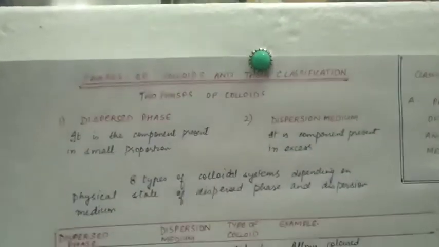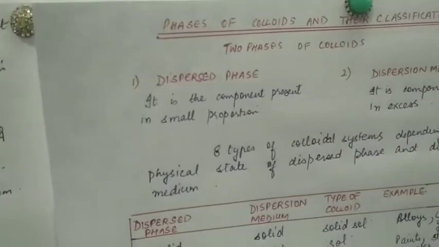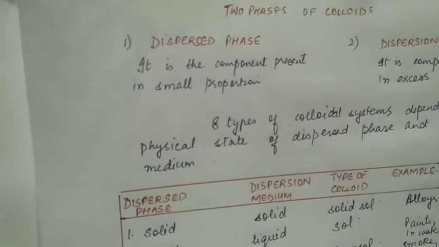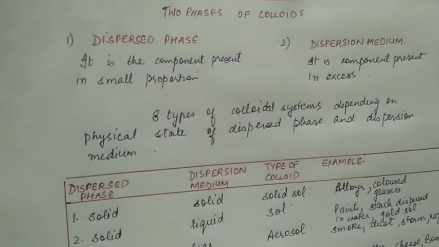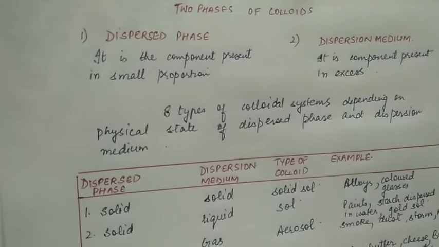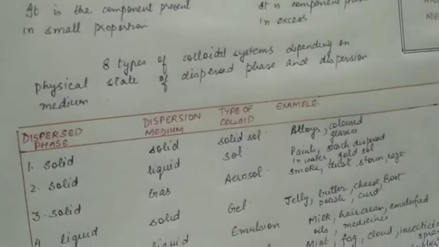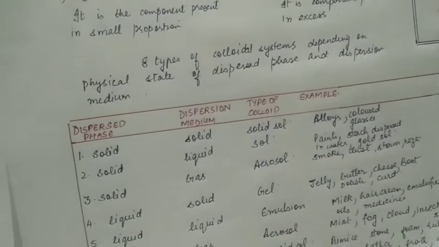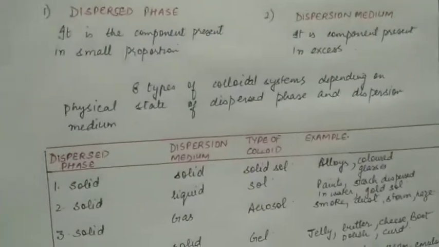Phases of colloids and their classification. A colloidal solution consists of two phases: dispersed phase, which is in smaller proportion, and dispersion medium, the component which is present in excess. There are 8 types of colloidal systems depending upon the physical state of dispersed phase and dispersion medium.